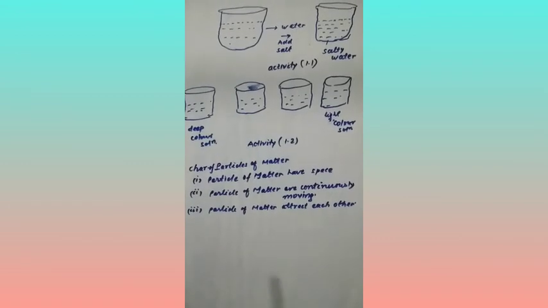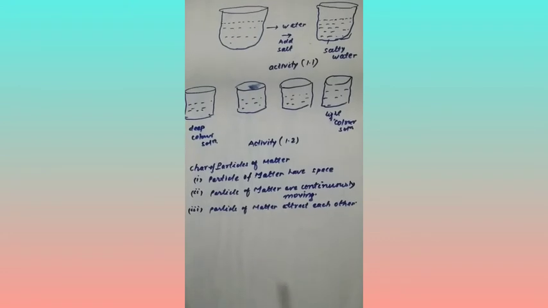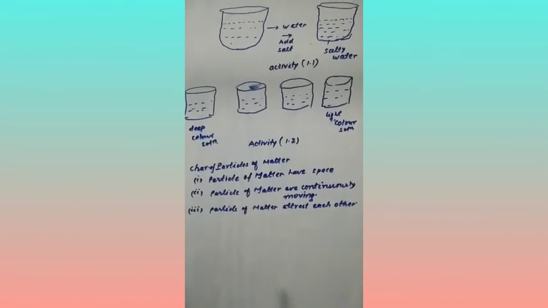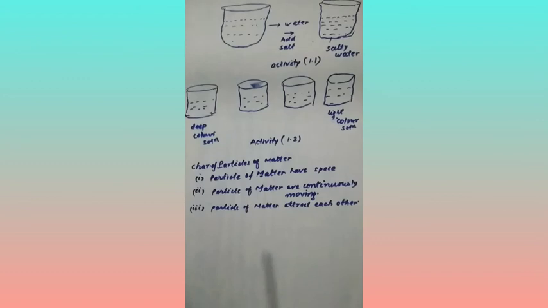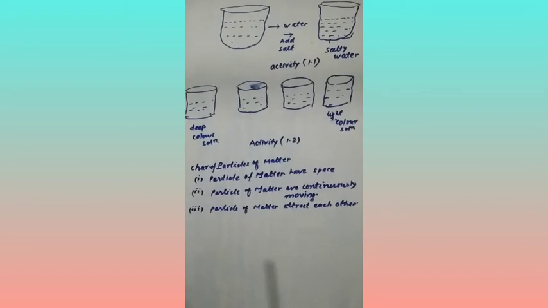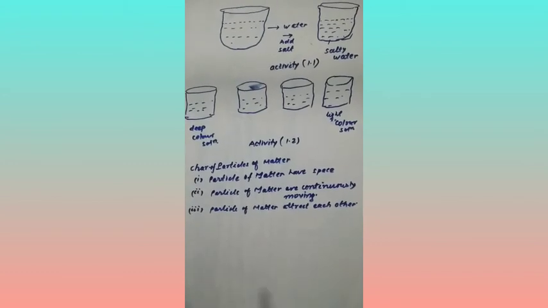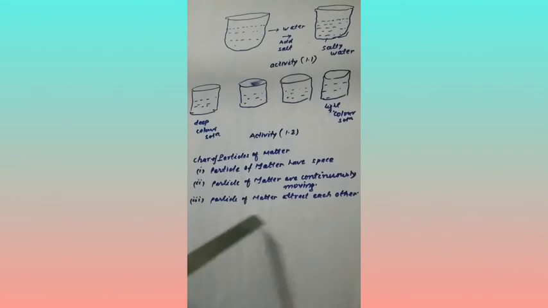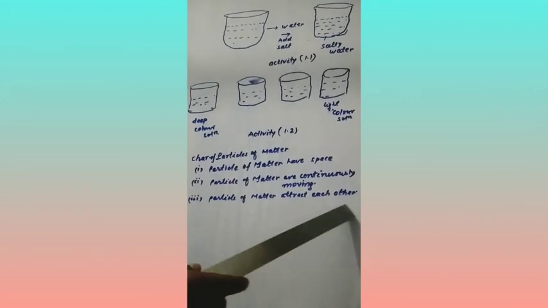So in this condition, the mixing of gases, the mixing of particles, takes place very strongly, and this phenomenon is called diffusion. So we find that diffusion is a process in which the intermixing of particles takes place. The third characteristic of matter is that particles of matter attract each other.